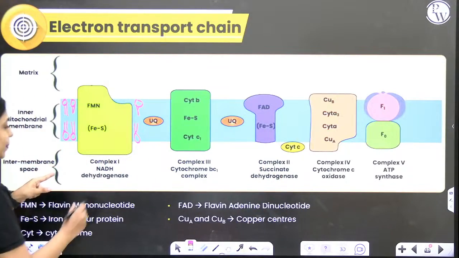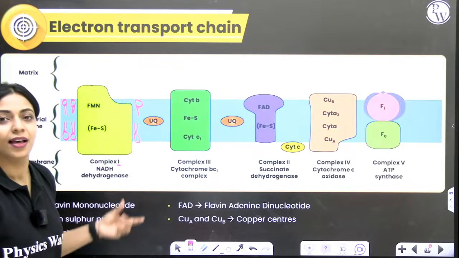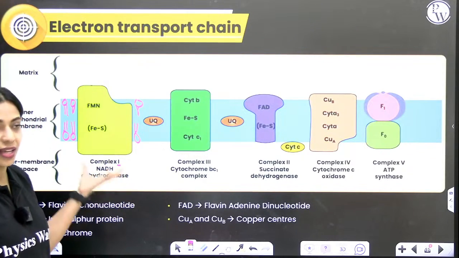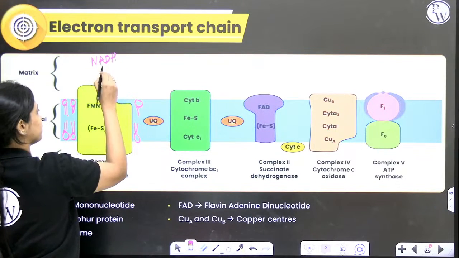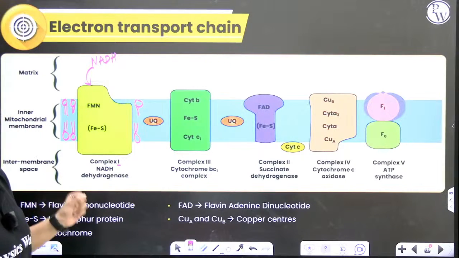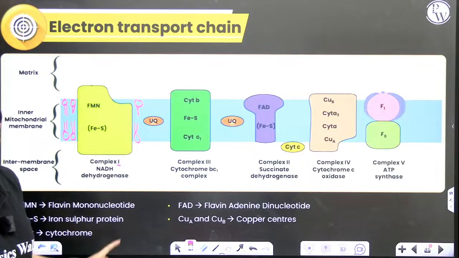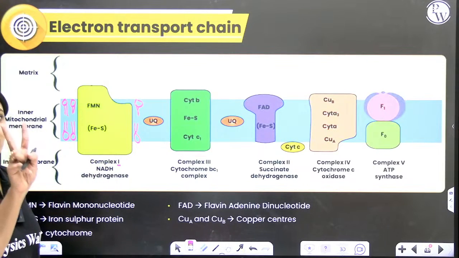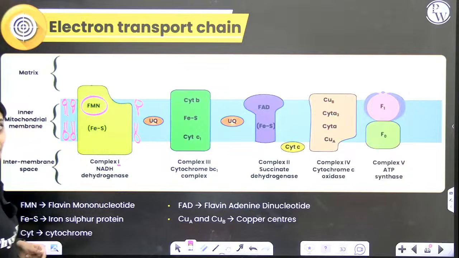So the first complex, complex 1, is called NADH dehydrogenase. Why is it called NADH dehydrogenase? It will accept the electrons from NADH. That is why it is called NADH dehydrogenase. That is the name of your first complex. Within the first complex, there are 2 components. One is FMN, short for flavin mononucleotide.